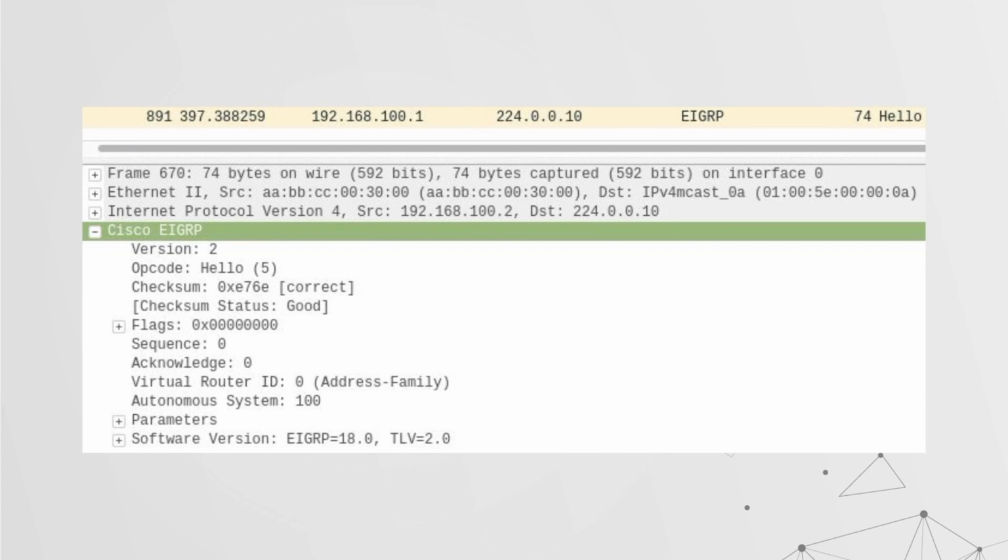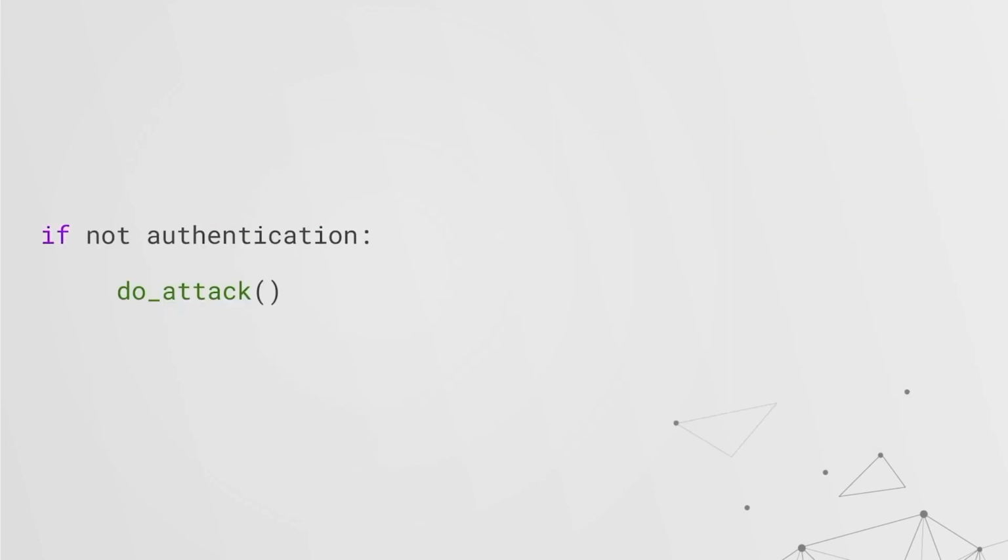In the case of EIGRP, the very first thing that we want to take note of is the autonomous system number. In this case, it's 100, so we would have to configure our router to have the same autonomous system number so we can neighbor up with the router 192.168.100.1. Now you'll notice that in that packet capture, there was no authentication. And so we can perform a very simple, easy to do attack. We don't have to worry about that.